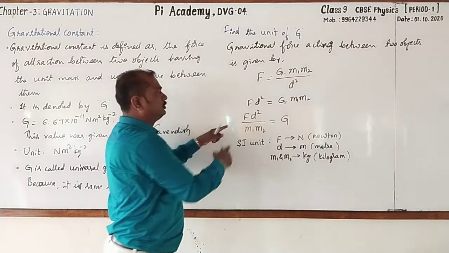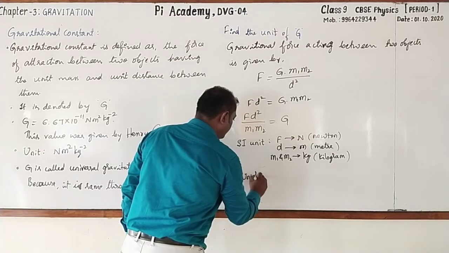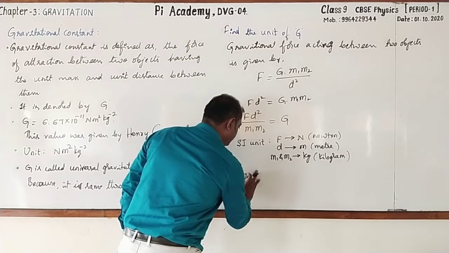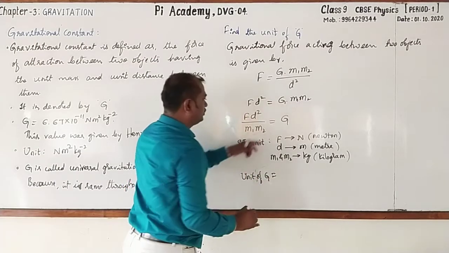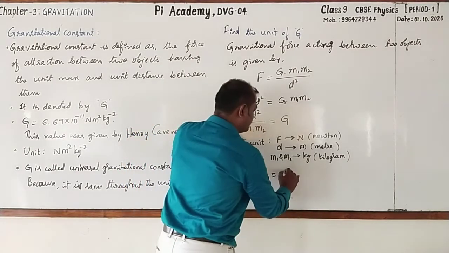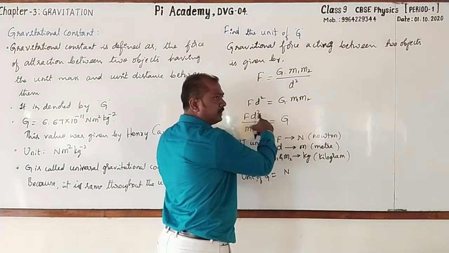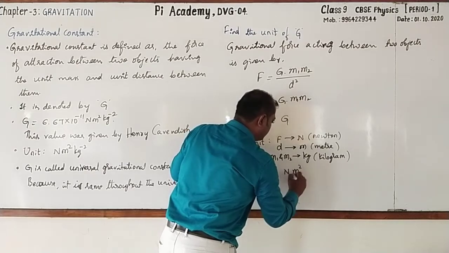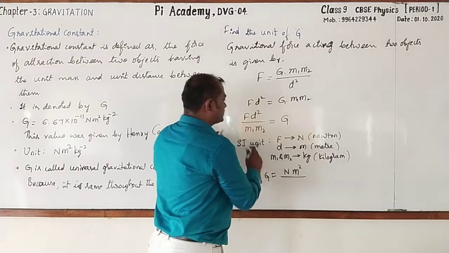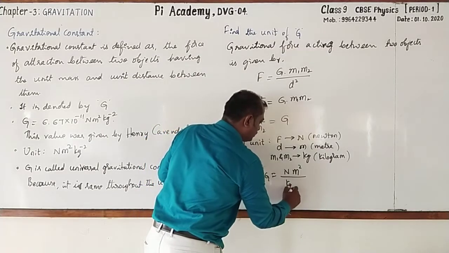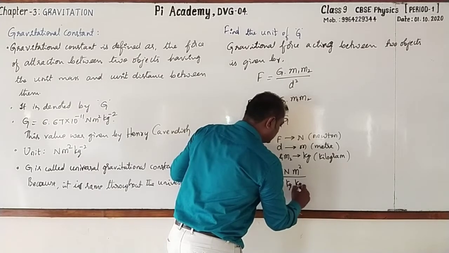Now substitute those here. Here I'll write unit of G is equal to, and substitute. What is F? SI unit of force is Newton. Distance is meter, but distance square is there. This will be meter square. Whole divided by m1 and m2. Mass of first object is kilogram, and the SI unit of mass of second object is again kilogram.